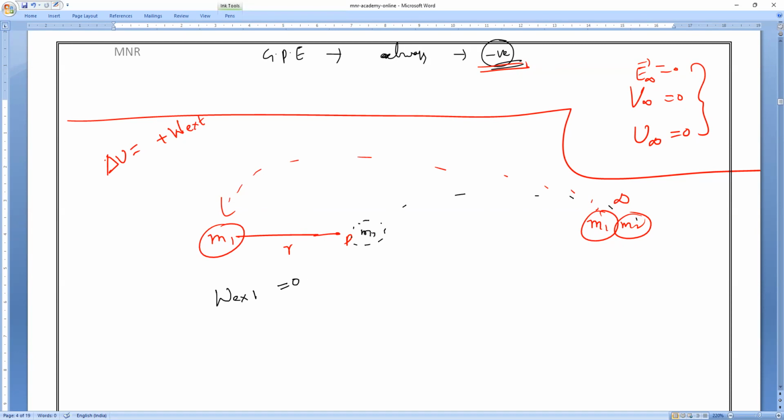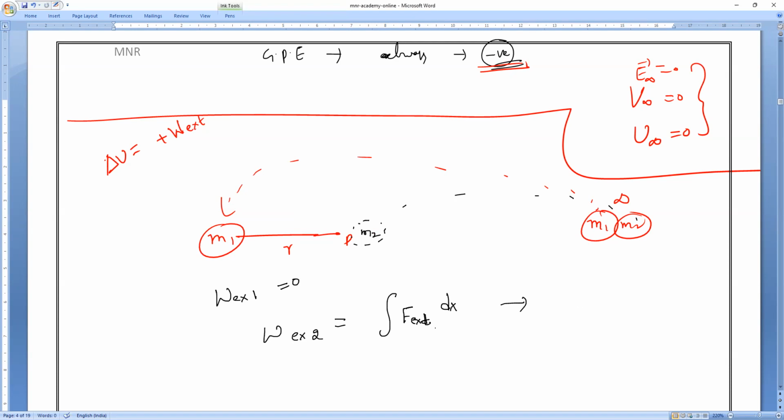Now this distance does not remain constant. So can you tell me what is the formula? Work done by the external force on the second body is equal to the integration of F dx. That is the force exerted by the external force into dx. That is what you have to remember. Are you clear, everybody? Yes?